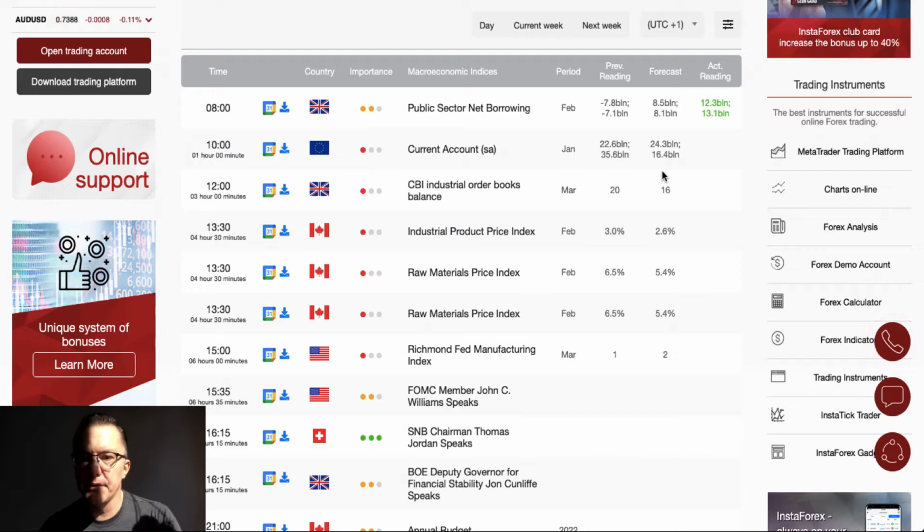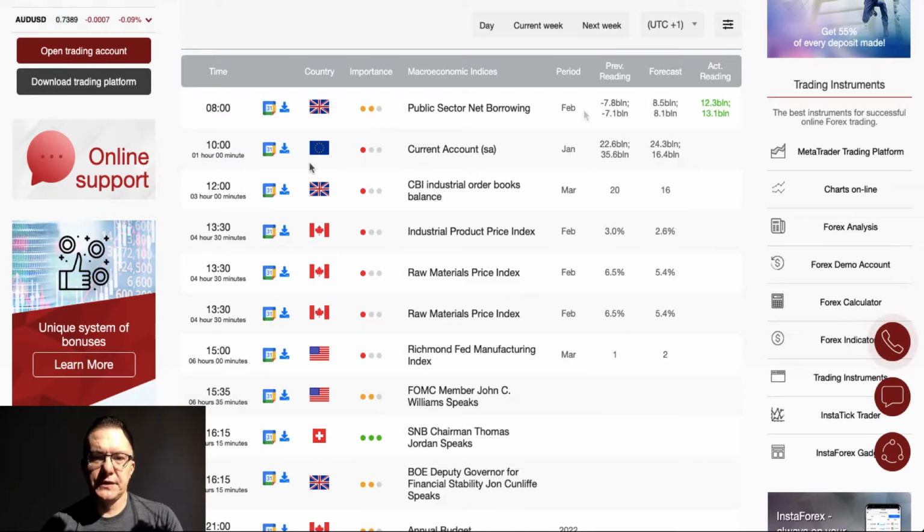12.3 billion pound is the actual reading of the public sector net borrowing, which beats the forecast of 8.5 billion, and it's way better than minus 7.8 billion the previous reading. So the UK administration is borrowing very well this month.